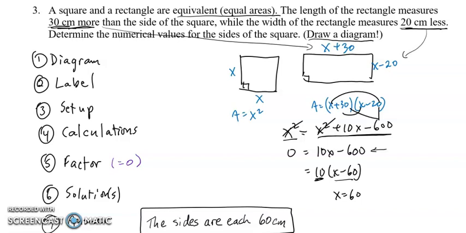Now that you know the values, you can actually put them into the diagram. X is equal to 60, x is equal to 60, and the length and width of this thing are going to be 60 minus 20, which is equal to 40, and 60 plus 30, which makes it equal to 90. And you can check that the two areas are in fact equal, both equal to 3,600. It asked you the numerical values for the sides of the square. So they're both going to be the same. Both of them are x equals the 60, and the unit here is centimeters.